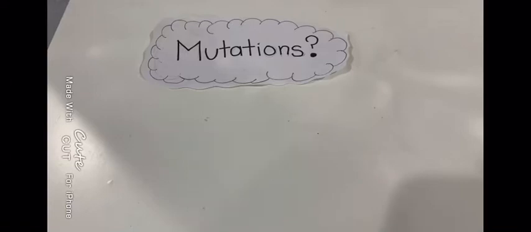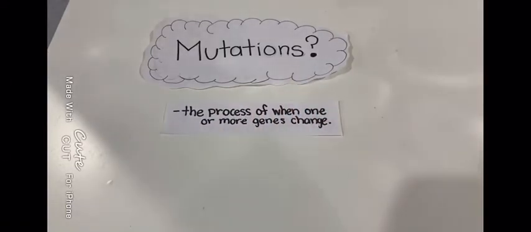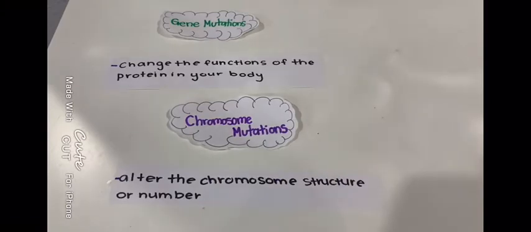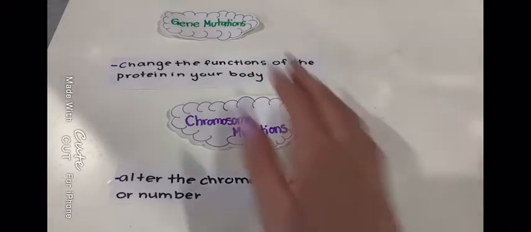Mutations, well, it's the process of when one or more genes change. There are two types of mutations, gene mutations and chromosome mutations. Gene mutations change the function of the protein in the body. Chromosome mutations alter the chromosome structure or number.